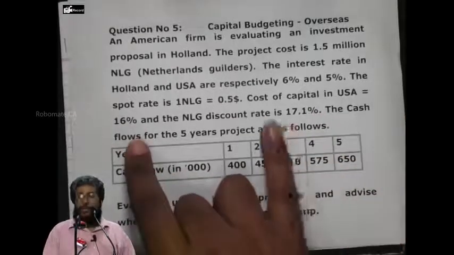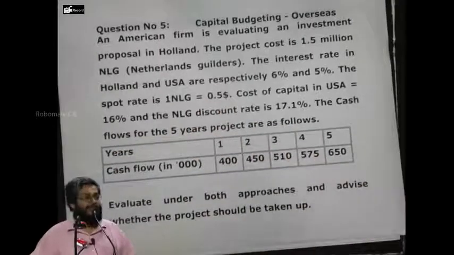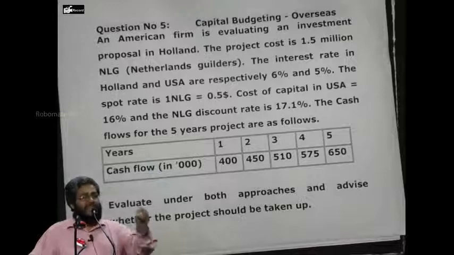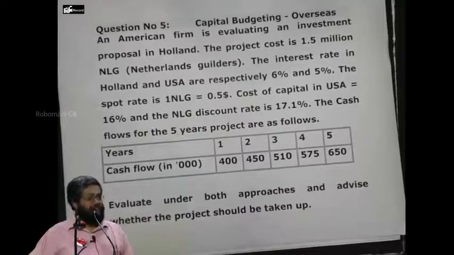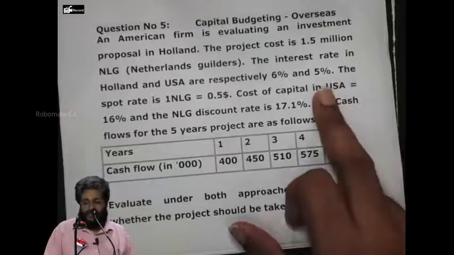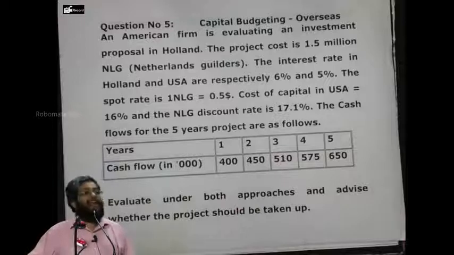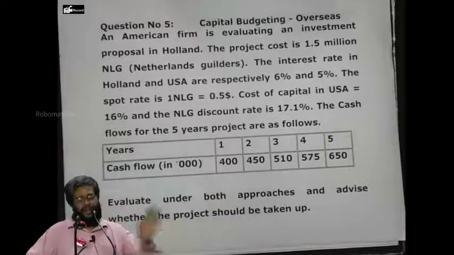Now, these two are the costs of capital. The first two given are 6% and 5%. If I invest in a central bank, like a reserve bank, in the central bank of Holland, I'll be getting how much interest? 5%. In the US federal bank, if I invest, what is the interest rate? 6%. It is a country's interest rate given, the risk-free rate. Everybody following or not?